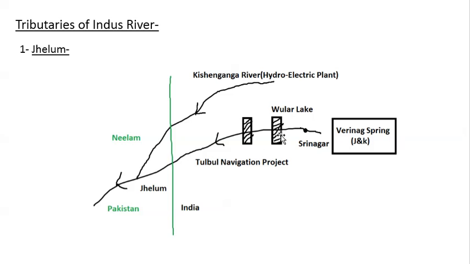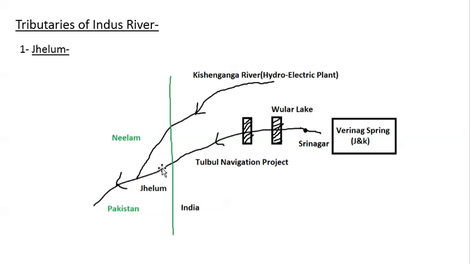Then Jhelum, I discussed that this is the source, Verinag spring in J&K, on which city Srinagar is located. Then we have the most important lake, Wular Lake. Then we have the Tulbul navigation project on this river. Then this river enters Pakistan.